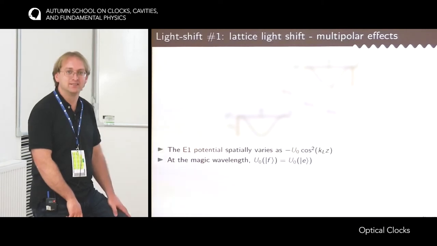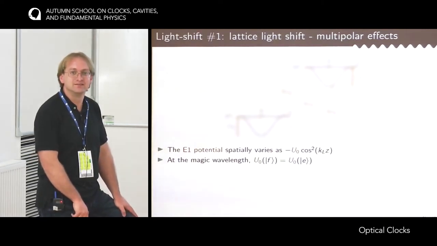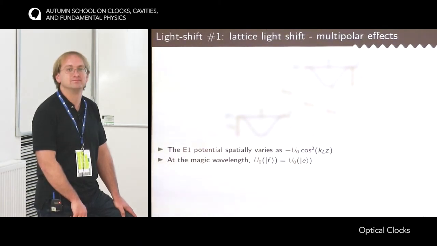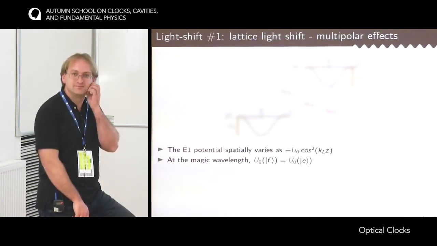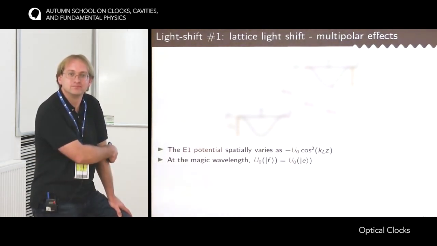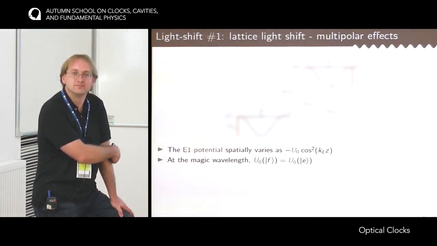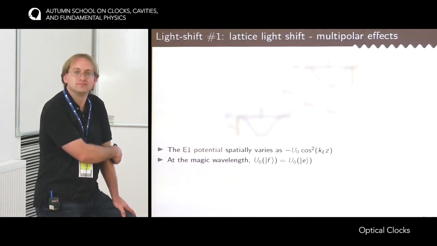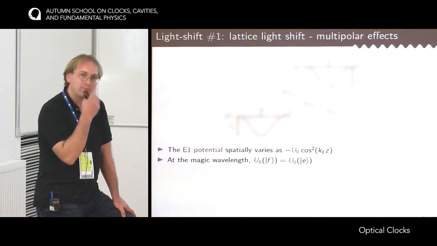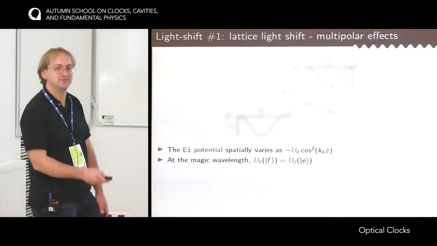But it's true that I thought a little bit about that. And it might be in some cases that, so maybe we can discuss that later. I think it might make a difference whether you use a red tuned or blue tuned lattice. And in some cases, I seem to remember that you would just not notice, and when you look for the magic wavelength, it will be taken into account. But depending on the situation, that would not happen. We can discuss. Okay, thank you.